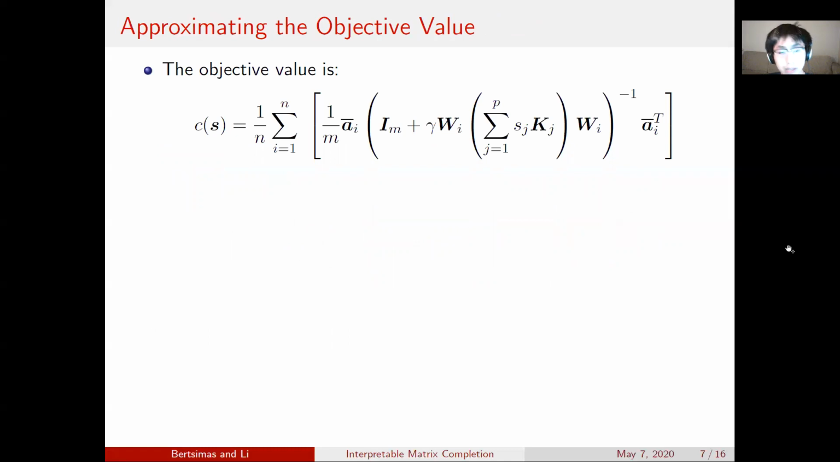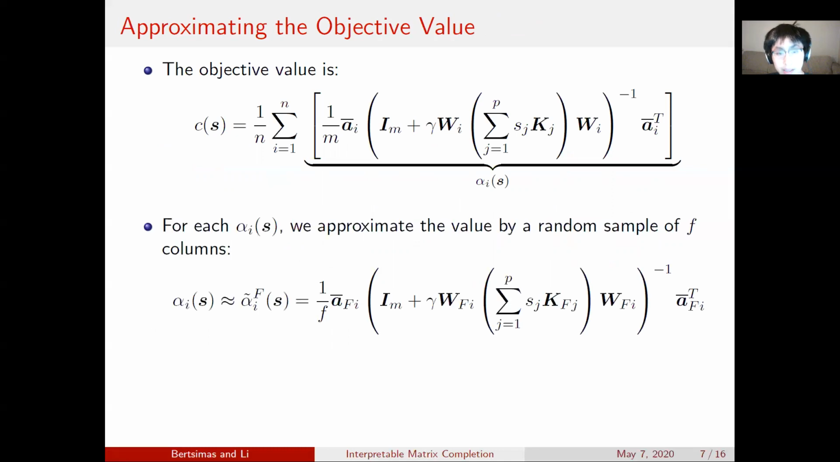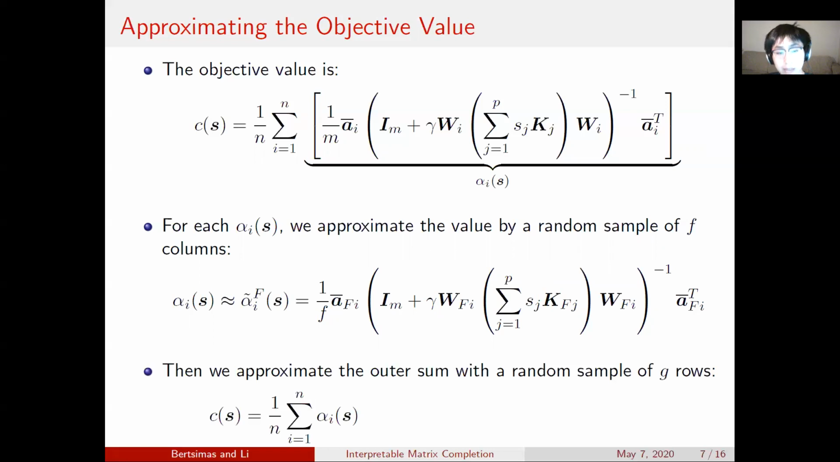Now, the objective value can be written in this following form, where we have moved the 1 over n term inside. Essentially, this inner term is the average objective loss we have for one row across all the columns. And thus what we're going to do is call it alpha i of S, and then we're going to approximate the value by averaging over, instead of all columns, F columns, where F is a random sample taken without replacement. And now we can approximate the true cost function with this approximated value.